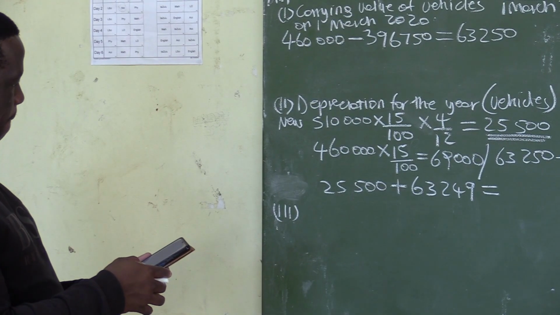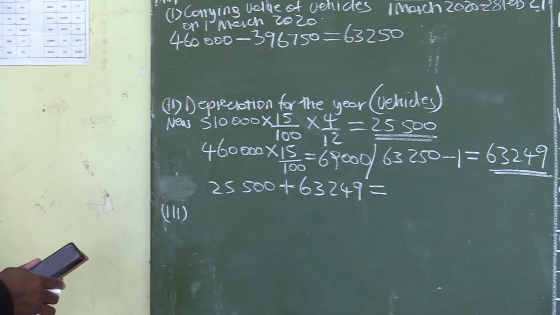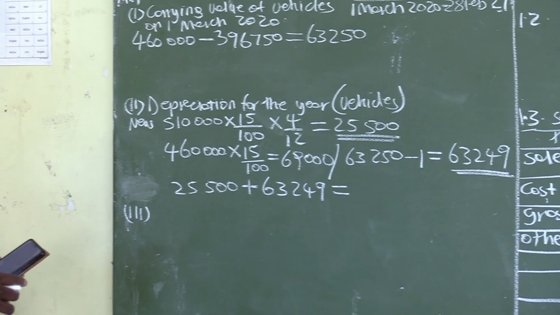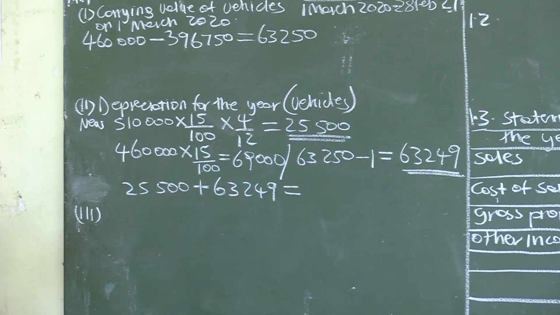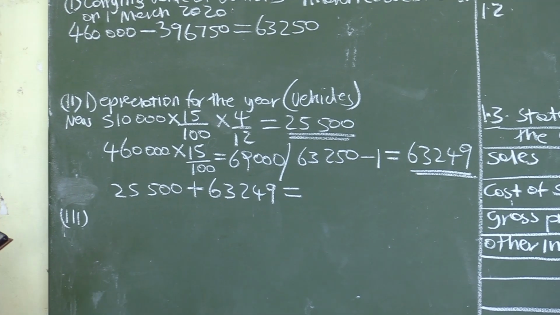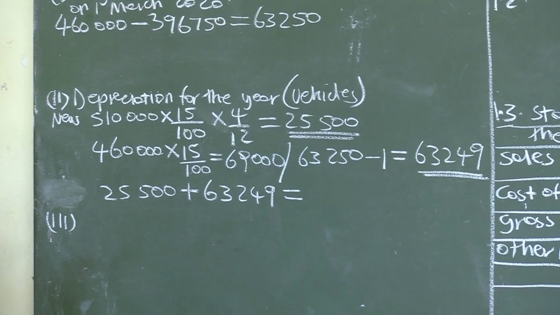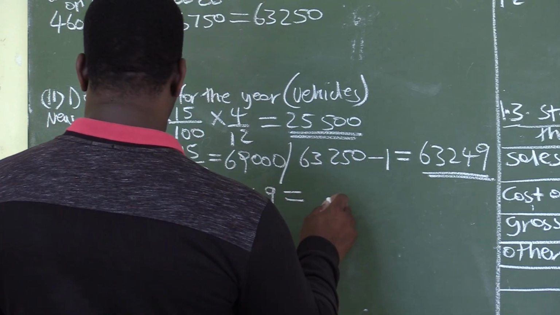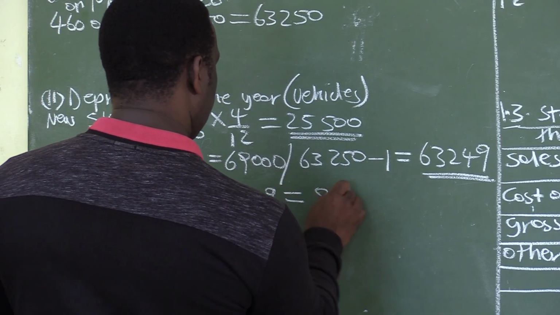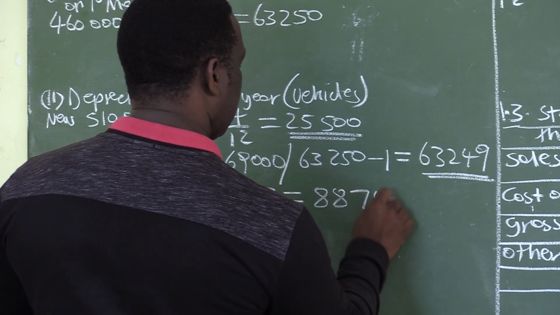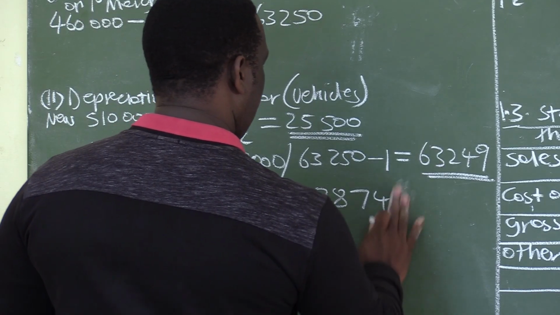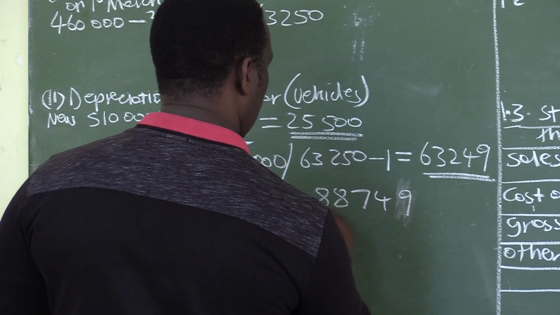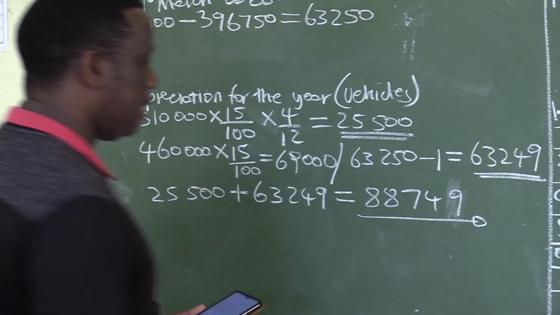25,500 plus 63,249. 25,500 plus 63,249 equals 88,749. So our depreciation, this is the final answer.